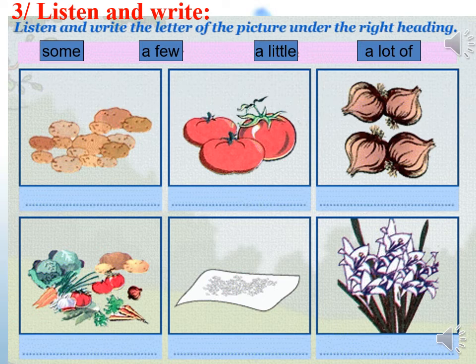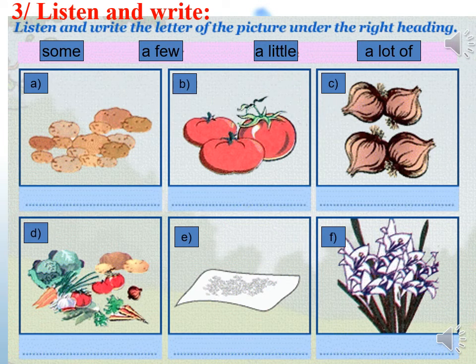A. There are a lot of potatoes. B. There are some tomatoes. C. There are a few onions. D. There are a lot of vegetables. E. There is a little rice. F. There are some flowers. You have 5 minutes to write the letter of the picture under the right heading.